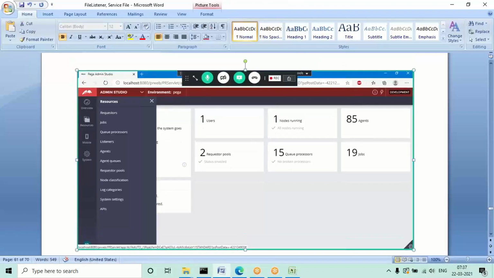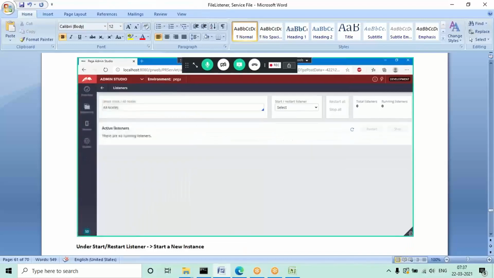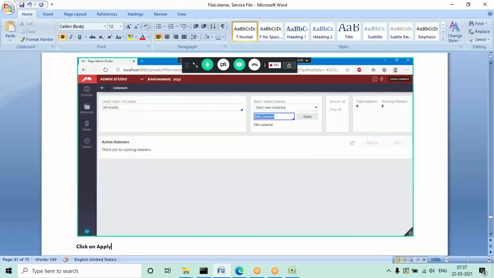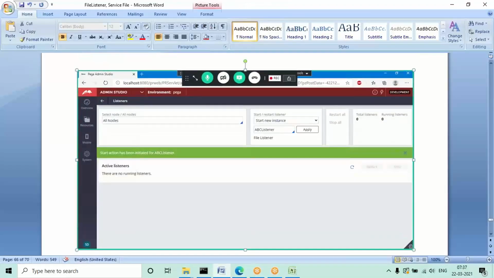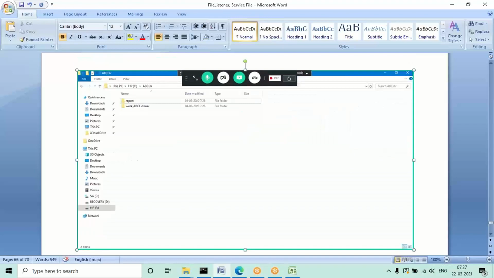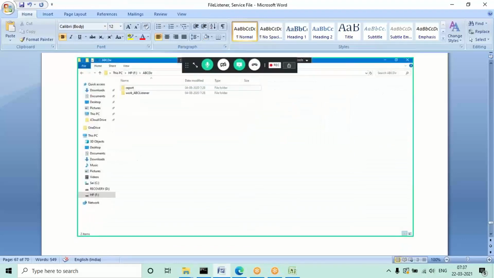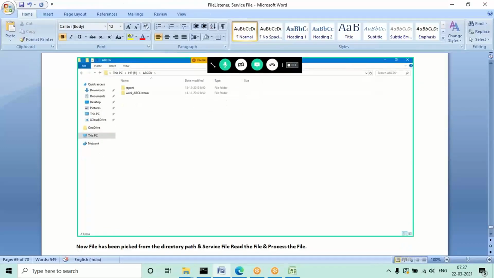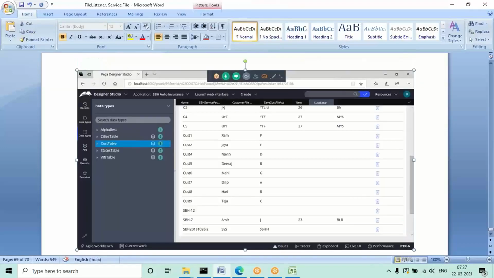You have to go to Resources, and from there open the listeners. Under the listeners, select your listener name and click on start. If you click apply, it will automatically be started. Then in the directory path, copy the file, and once you copy the file, it will pick it up after a few seconds, and in the background whatever data you have in the file, it will save.